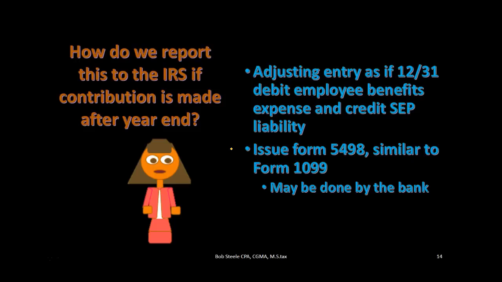On the employee side, if we have employees, we do have to report this to the employees, kind of like we would report W-2 or 1099 income, and we would do that using a Form 5498. Now, we can report the Form 5498 in the year that we actually made the payment rather than the year we're reporting the income. Unlike 1099 or W-2 income, this is money that we gave to the employee, but it's not taxable, so it's not going to have a taxable effect on their income statement because it's going into the retirement plan.